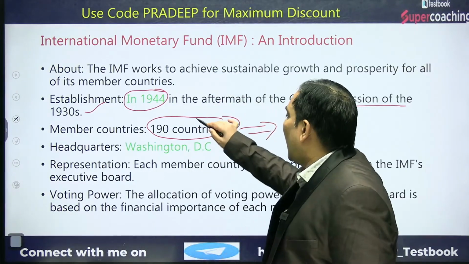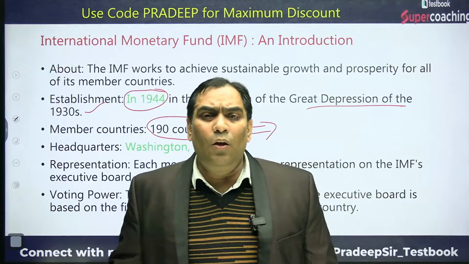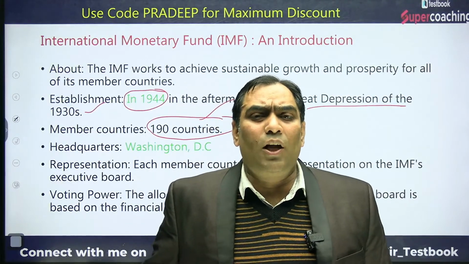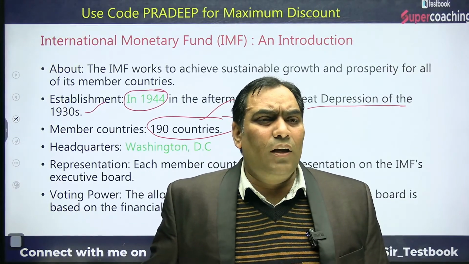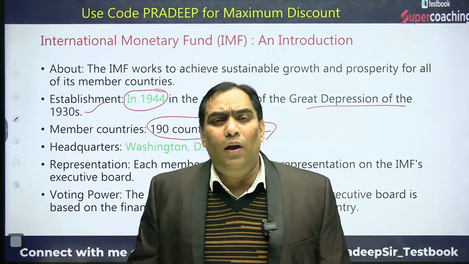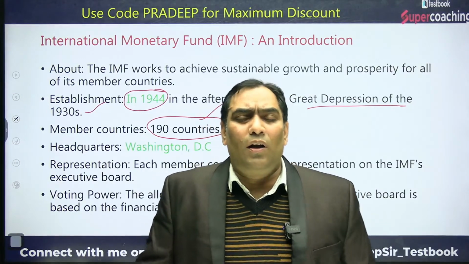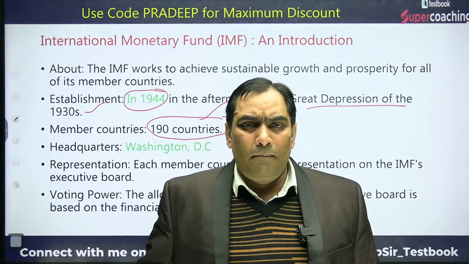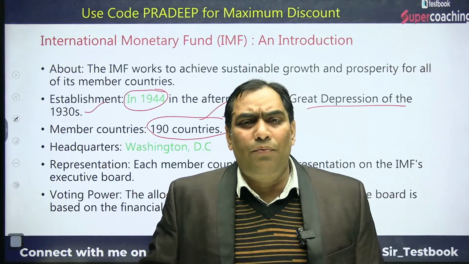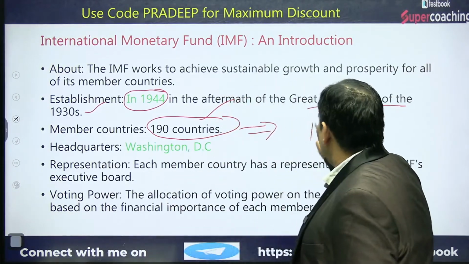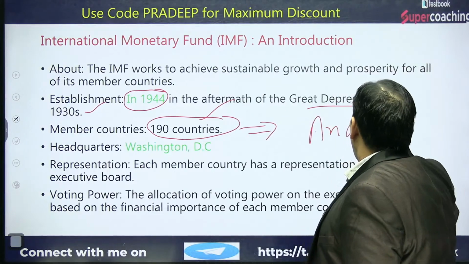Now there are 190 countries, and a new country joined the IMF in 2020. So I am just asking you what is the name of the new member of the IMF? That is Andorra.